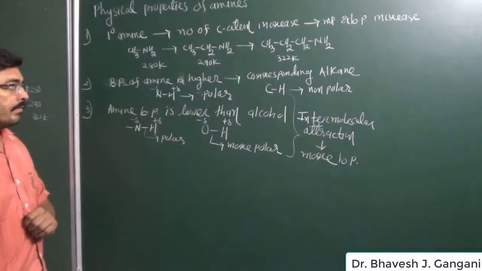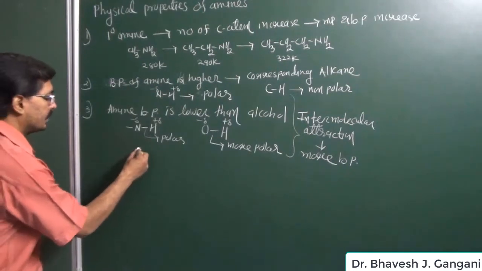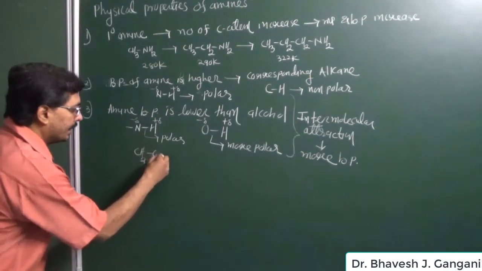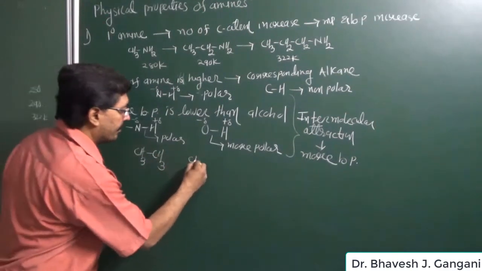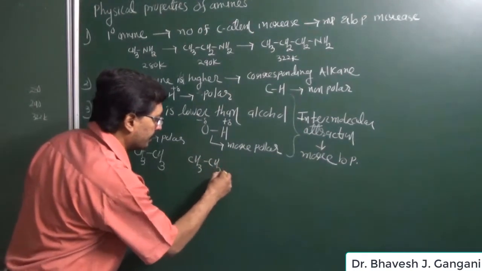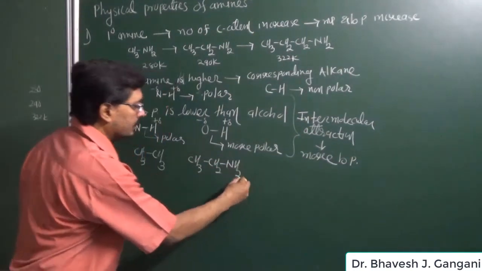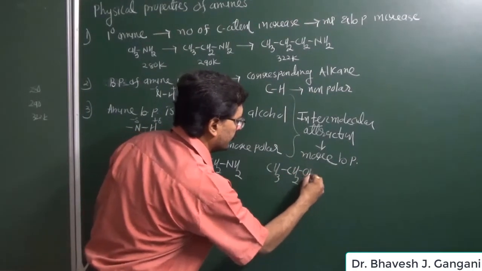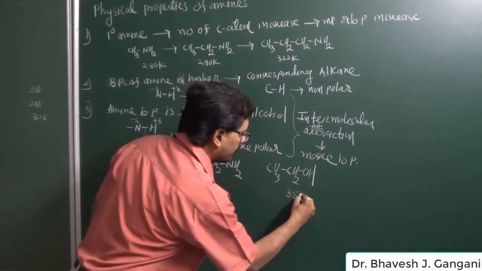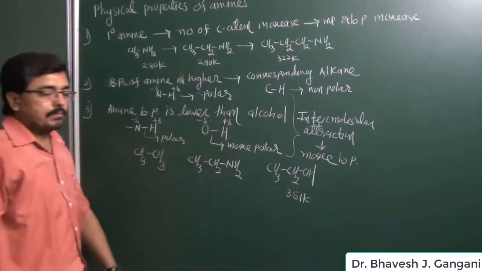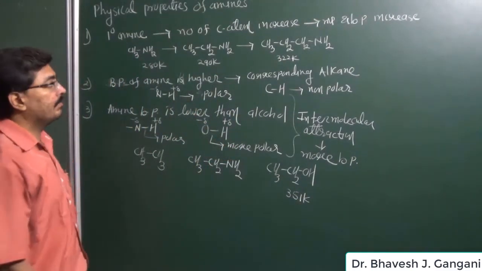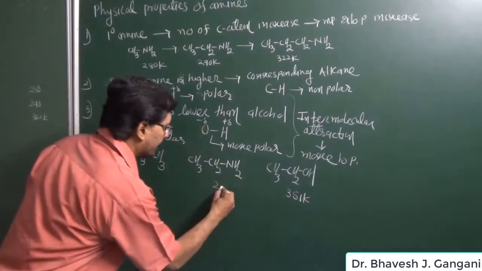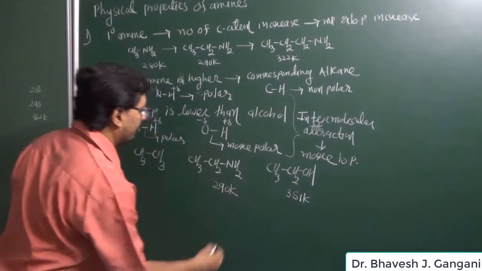So when we compare the 2-carbon ethane, ethanamine and ethanol, ethanol has a boiling point of 351 Kelvin, while ethanamine has 290 Kelvin.